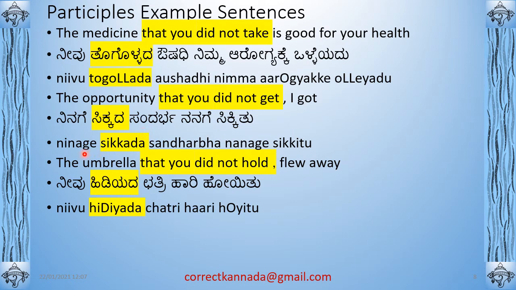ಸಿಕ್ಕಿತು. Then the umbrella that you did not hold flew away. ನೀವು ಹಿಡಿಯದ ಛತ್ರಿ ಹಾರಿ ಹೋಯಿತು. ಹಾರಿ ಹೋಗು means fly away. Haru is to fly. So this is hidi. Hidi is e ending. So e and a ending verbs, you have to add ya. Hidiyada. So this is basically the last table.